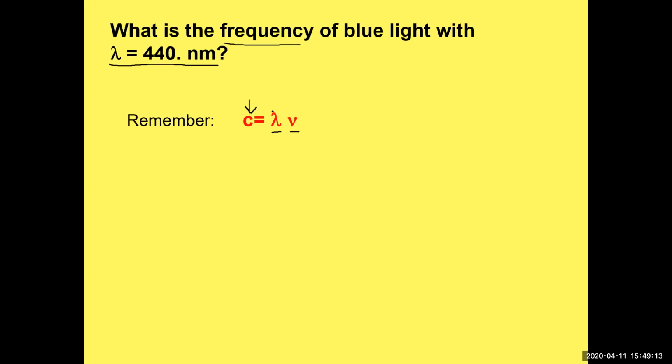So we should solve for frequency. This is what we're going to need here, frequency. So let's solve the equation for that. And that's what we just did. If you divide both sides by wavelength, that's what you'd get. So frequency is equal to c divided by wavelength.